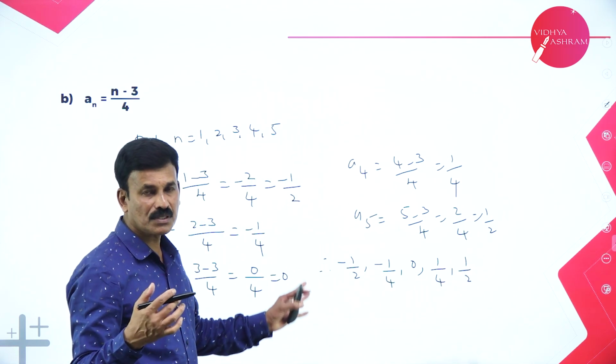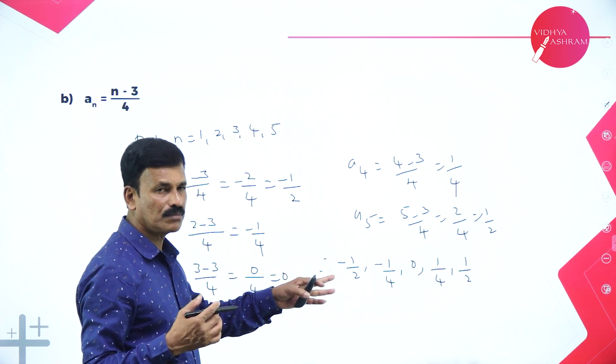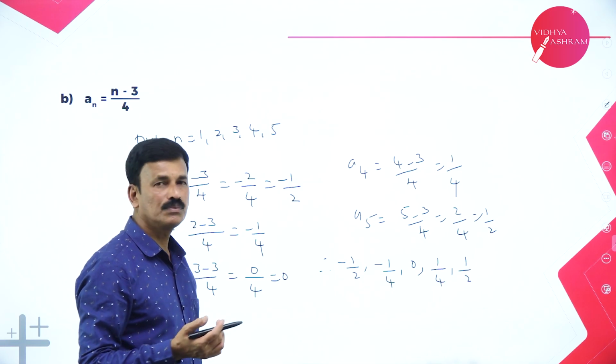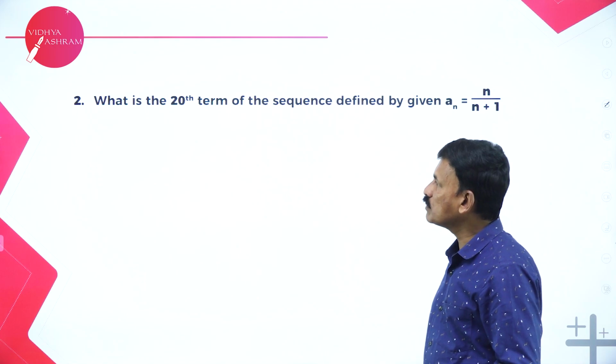So, the 5 terms of the given sequence are minus 1 by 2, minus 1 by 4, 0, plus 1 by 4 and plus 1 by 2. Hope you followed. Very simple for 1 mark. Right. Now, move on to the next problem.